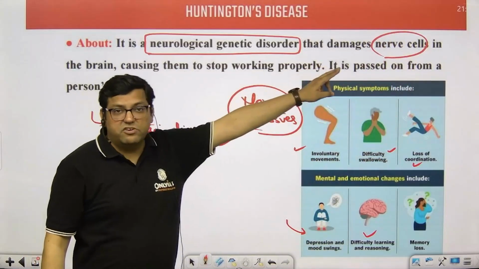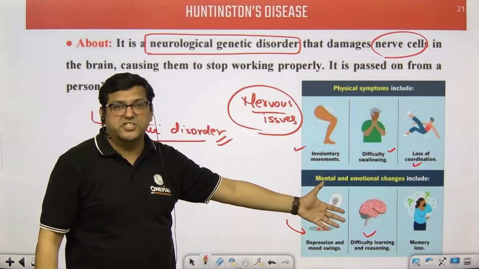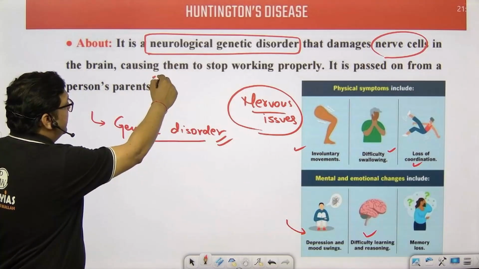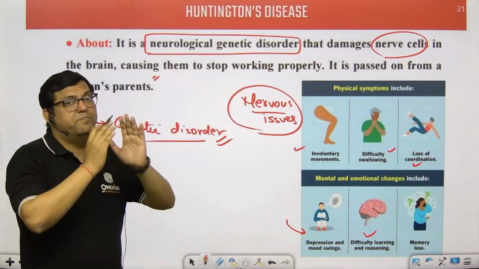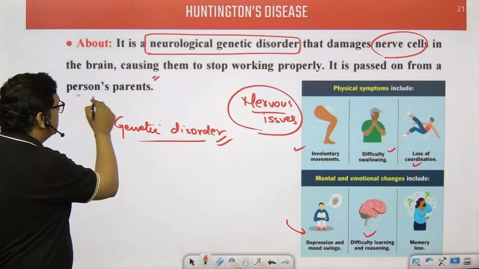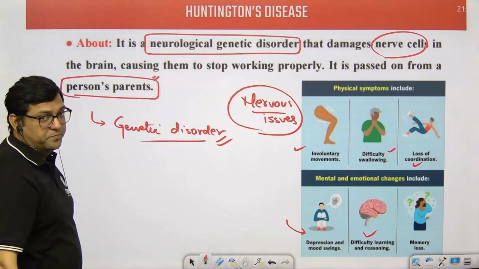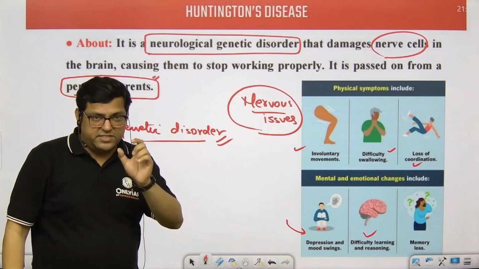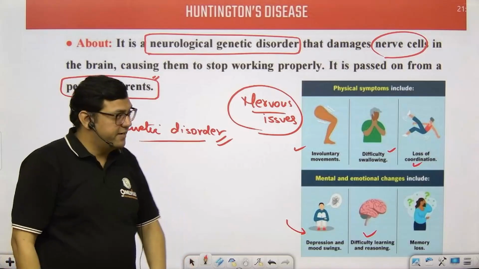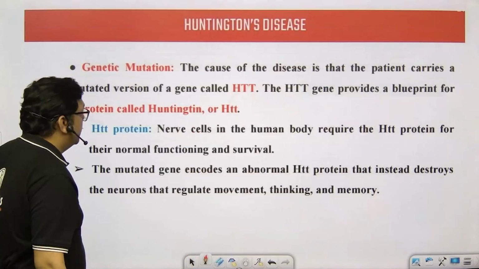When the nerve cells are damaged, definitely such conditions will be seen, and ultimately our brain will not be able to function at its best. And this is passed on from the parents also. Is it transmitted from the parents to the offspring? If this is a statement, it is absolutely correct. And yes, it is a genetic disorder.